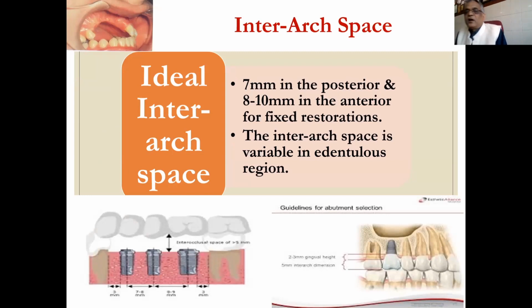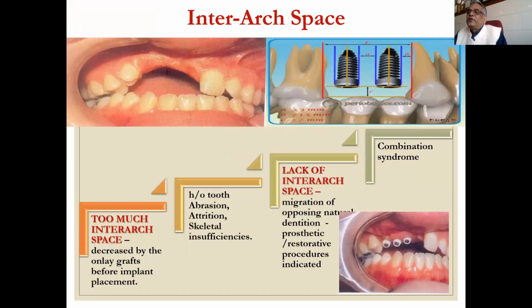Interarch space. This is a very crucial aspect before planning an implant, because the ideal interarch space is 7 mm in the posterior region and 8 to 10 mm in the anterior region for any fixed restoration. And it may vary in different edentulous regions. If it is too much, meaning resorption has occurred and we are doing a partial restoration, then we have to use a graft before placing the implant so that we can get sufficient height.